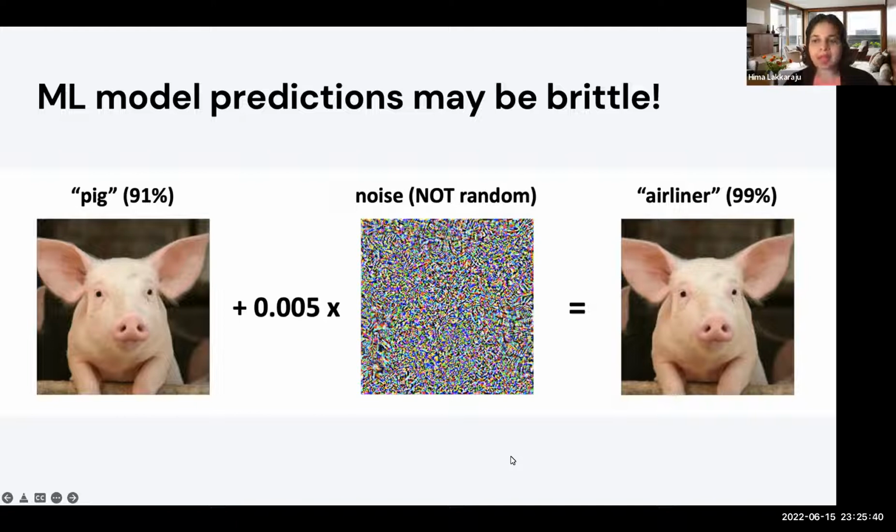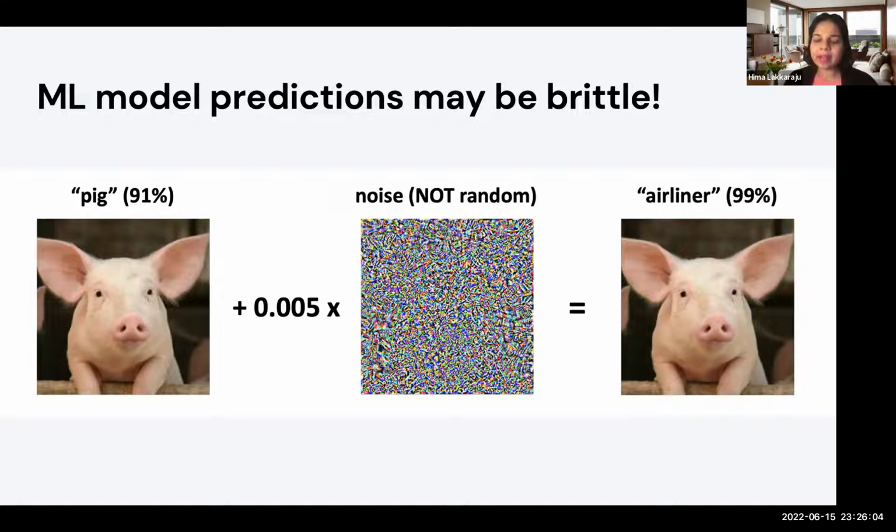So this has been a popular phenomenon that has been observed in several works. That is, if you add a small amount of noise that is almost imperceptible to the human naked eye, the resulting images often get tagged or labeled as a different class with high confidence, right? So this demonstrates that these predictions are actually very, very brittle.